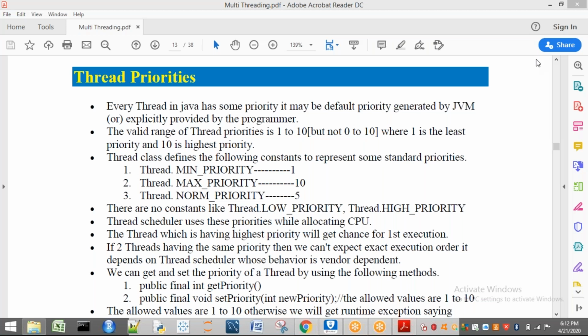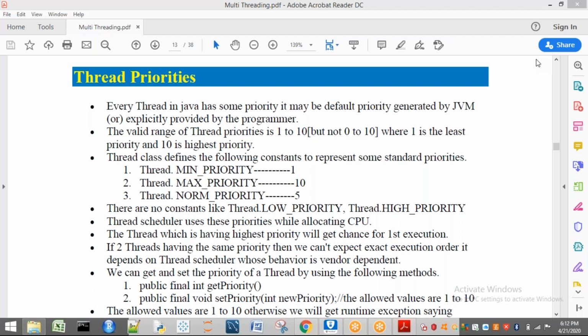Okay. In the previous class, we have seen about setting the name and getting the name of the thread. So in this session, we are going to see about thread priorities. In the previous class, we have seen how to define a thread by using the Thread class, how to define a thread by using the Runnable interface, and also how to set and get the name of the thread. Now we are seeing about priorities.